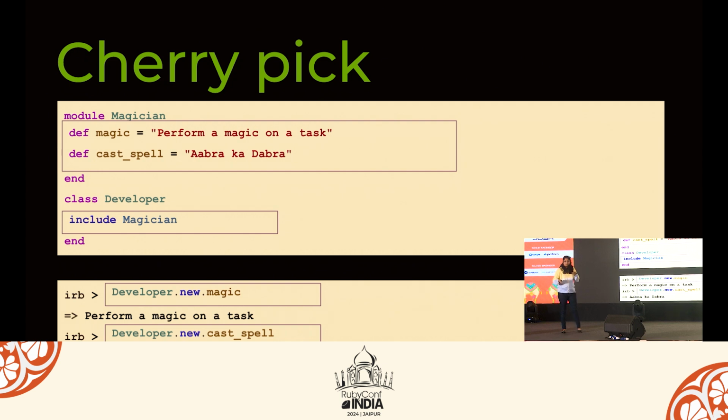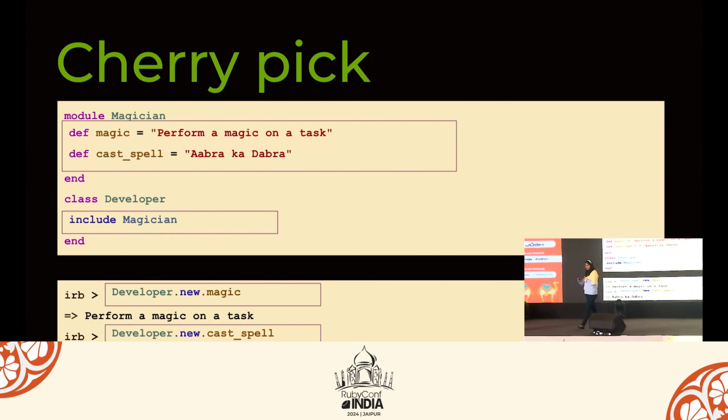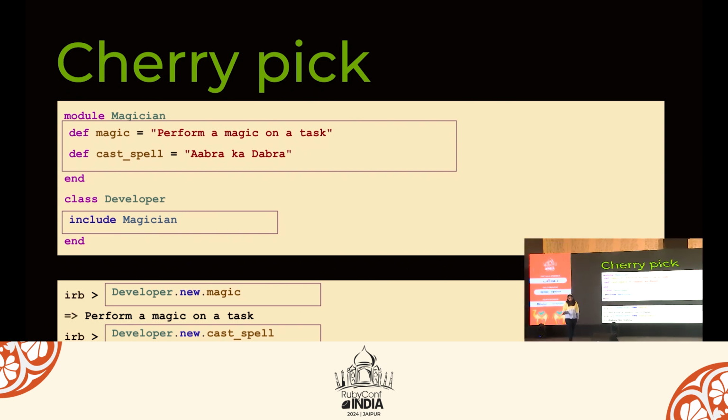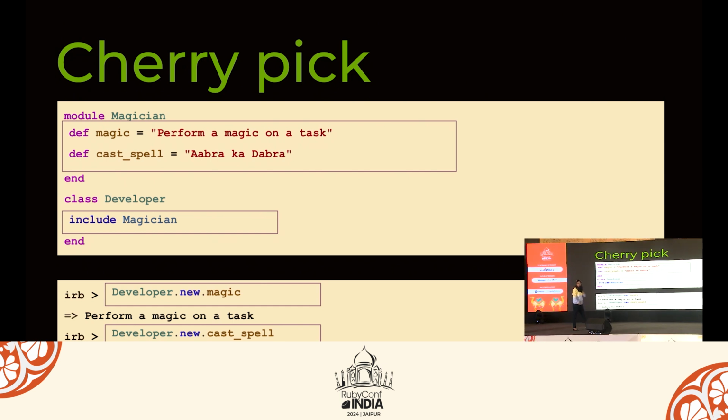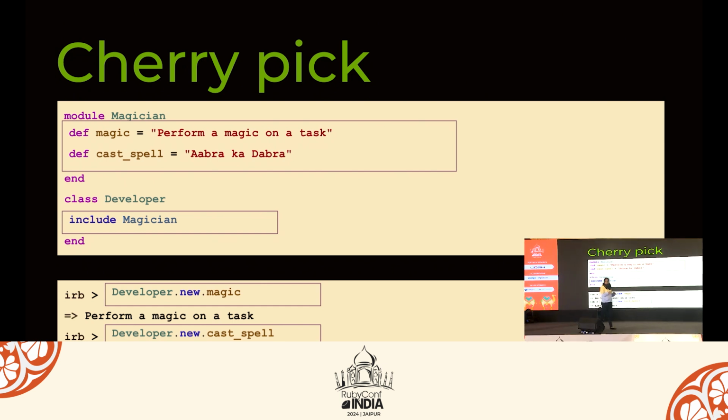Now let's move to cherry pick. So we have a module Magician. A magician can do magic or they can cast spell. I have a class Developer where I have given the developer the ability to do some magic. But here is the problem. A developer can perform magic, but a developer cannot cast spell. He cannot say, right now I have just done magic, but I have not said abracadabra and all. So how can we do that?